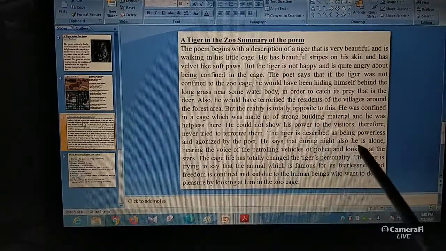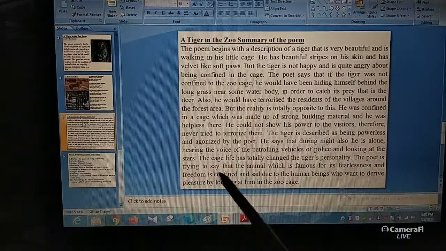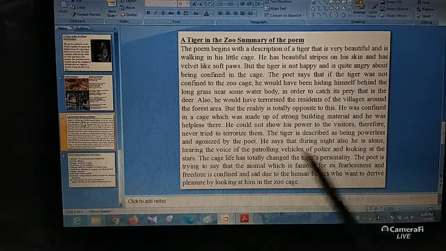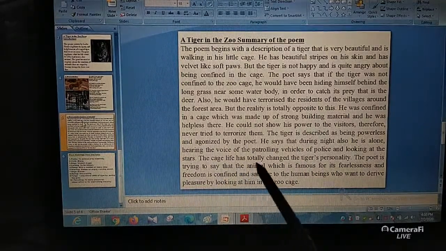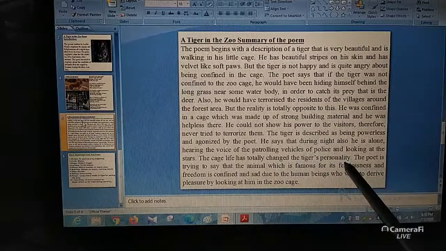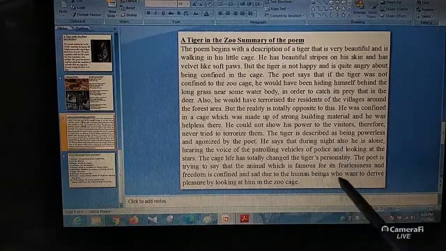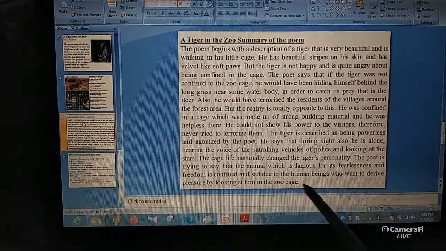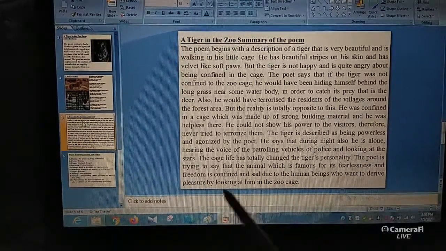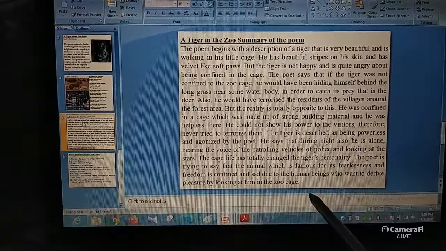He says that during night he is alone, hearing the voice of patrolling vehicles of police and looking at the stars. The cage life has totally changed the tiger's personality. The poet is trying to say that the animal which is famous for its fearlessness and freedom is confined and sad due to the human beings who want to derive pleasure by looking at him in the zoo cage.